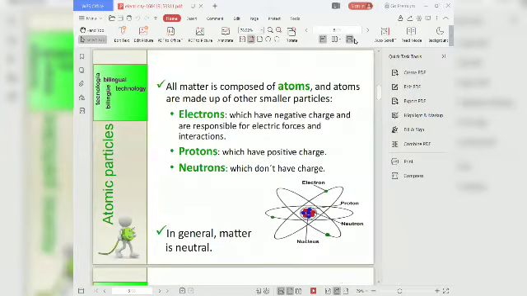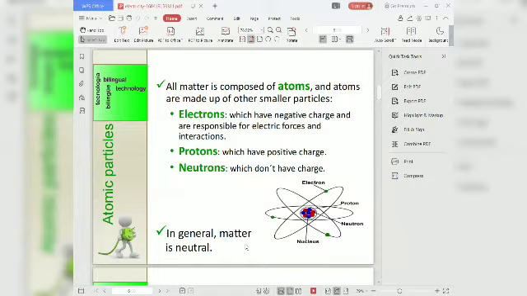Then what is static electricity? All matter is composed of atoms, and atoms are made up of other smaller particles like electrons, protons and neutrons. Electrons have the negative charge and are responsible for electric forces and interaction. Protons have positive charge, neutrons don't have charge. This is the atom. An atom consists of electrons, protons, neutrons, and the center of the atom consists of the nucleus.